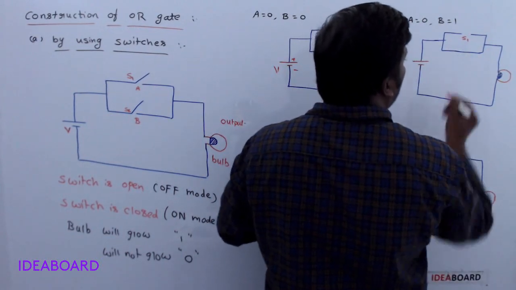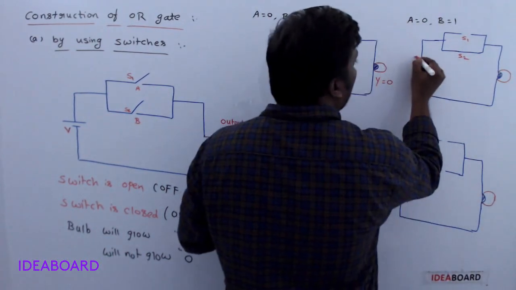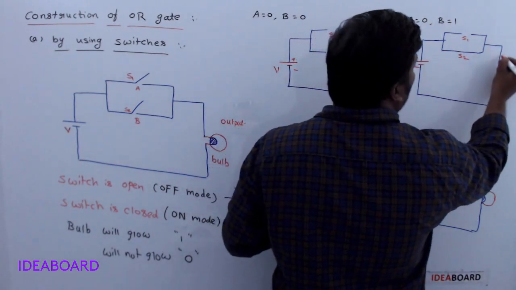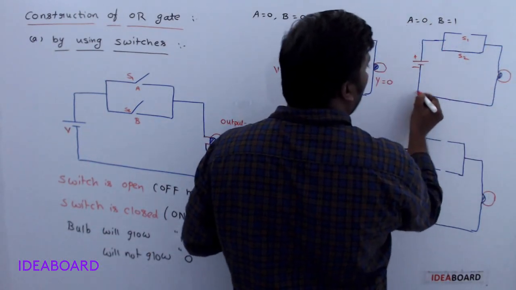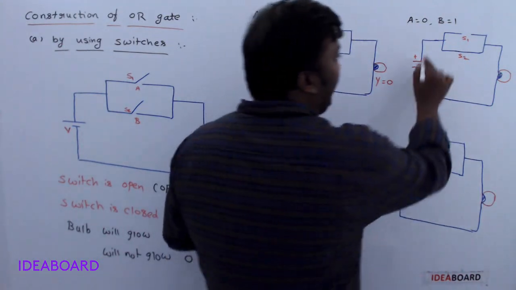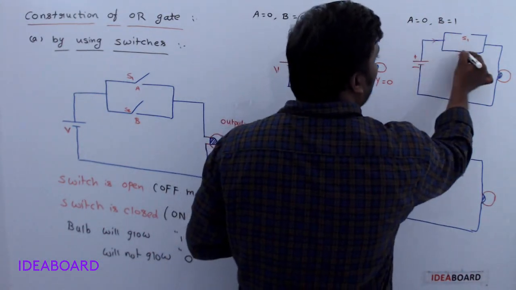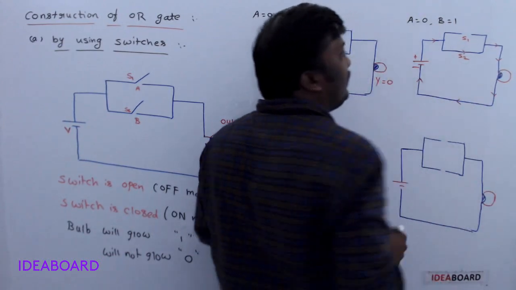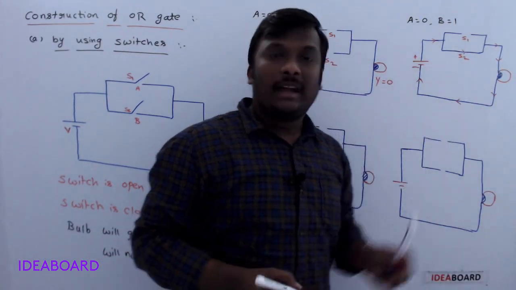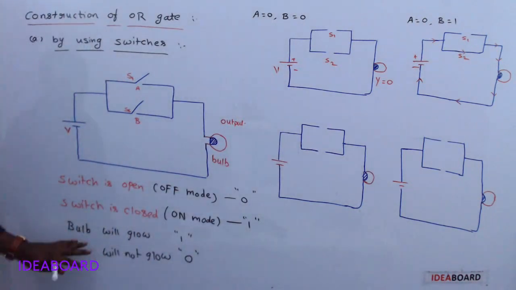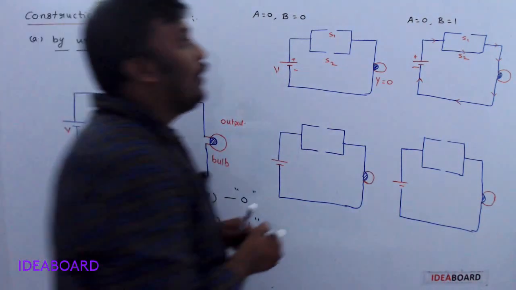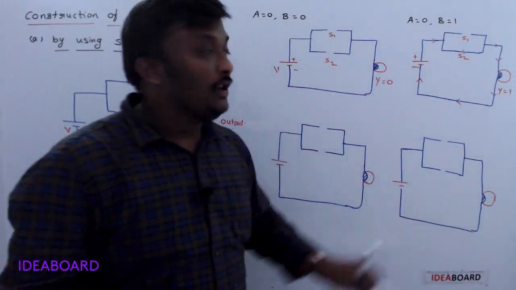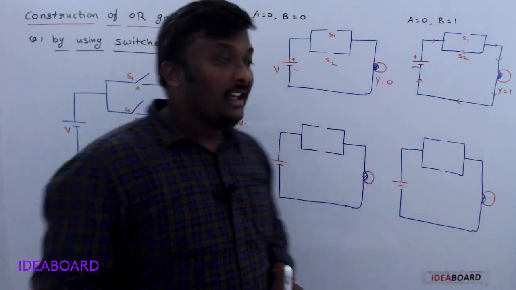Whenever S2 is closed, see, now the circuit is completed. Current follows this path. So is the circuit completed or not? Completed. When the circuit is completed, the bulb will glow. The bulb glows, which indicates Y is equal to 1. So it shows output. Clear?